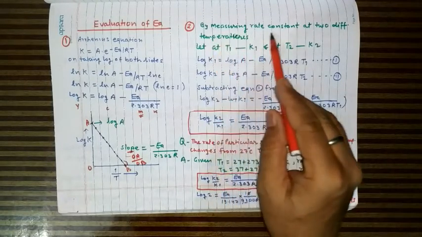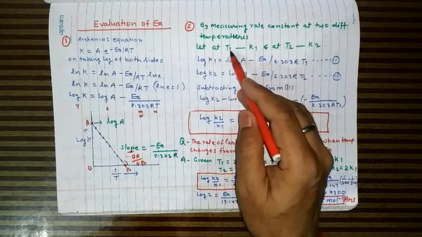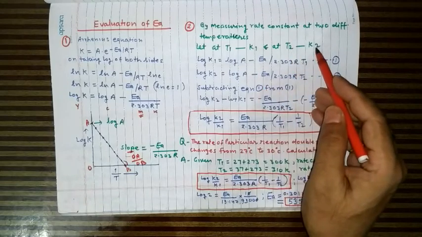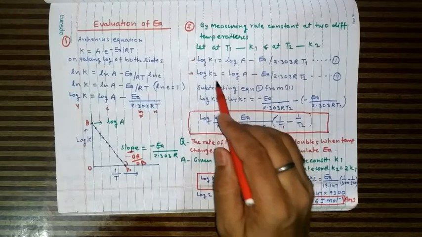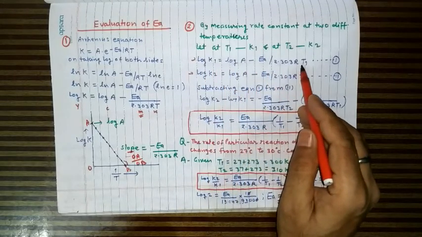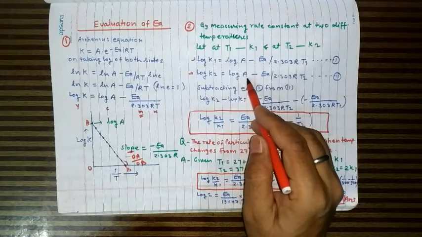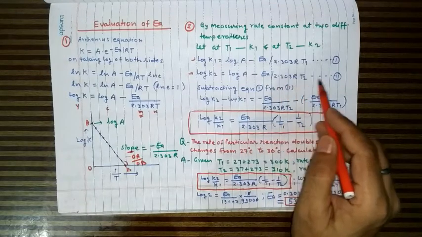Now another is by measuring the rate constant at two different temperatures. So let us suppose at T1 temperature the rate constant is k1, and at T2 the rate constant is k2. Now write the Arrhenius equation for both temperatures. So log k1 equals log A minus Ea upon 2.303 R T1, and log k2 equals, since this is constant it remains the same, minus Ea upon 2.303 R T2.